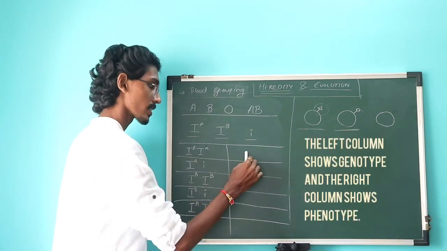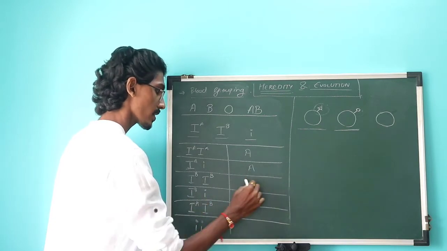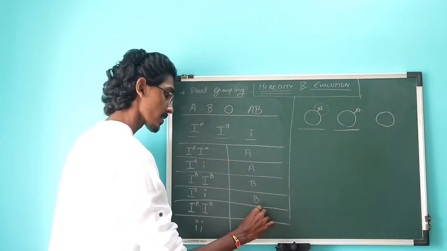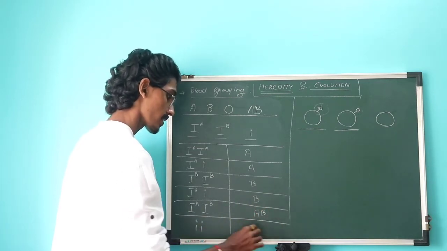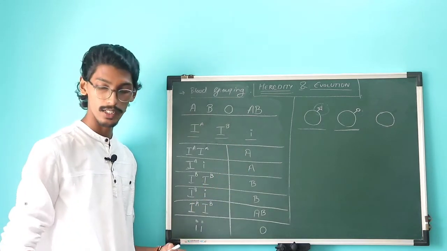If this is the case, obviously the blood group is A. In this case, still the blood group is A. Here the blood group is B. Still here it is B. Here it is AB. And here it is blood group O. So these are the possibilities of the blood grouping system.